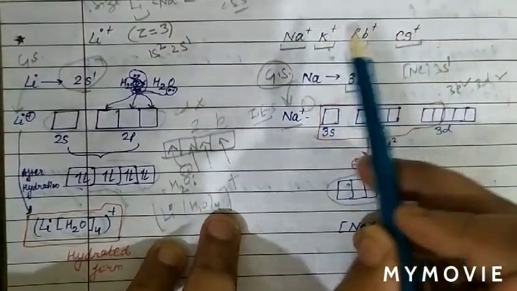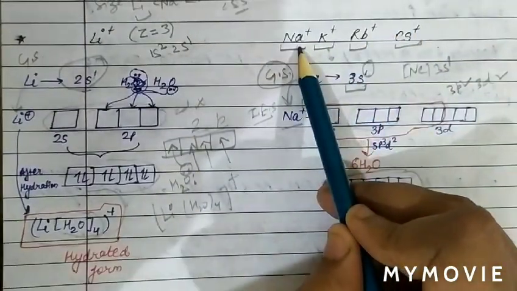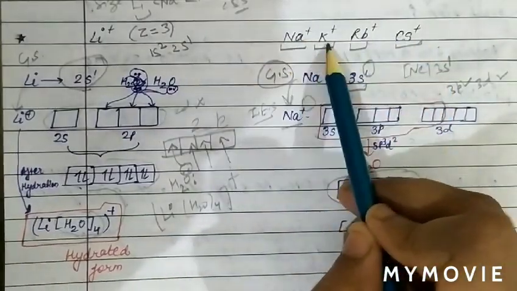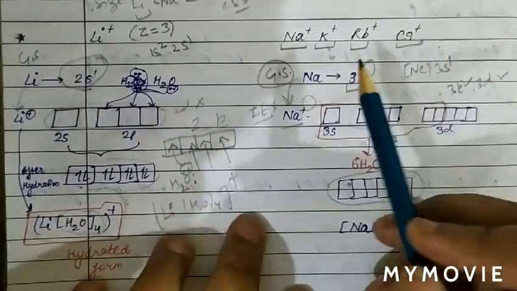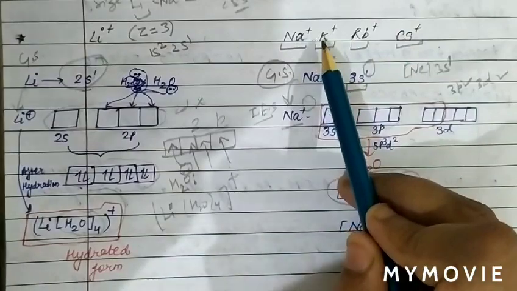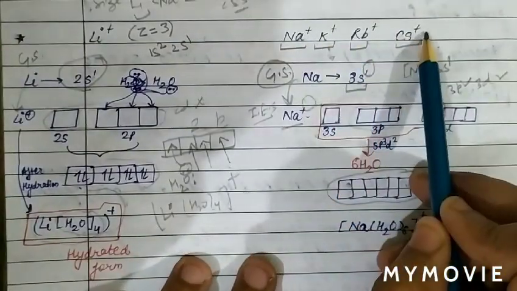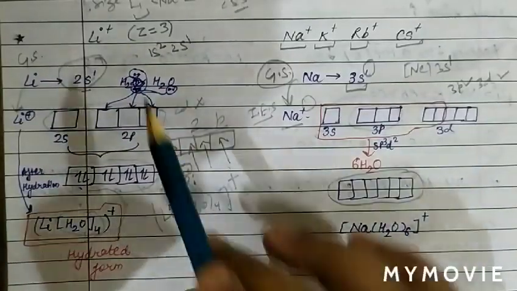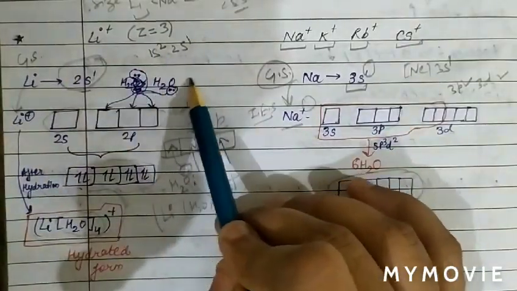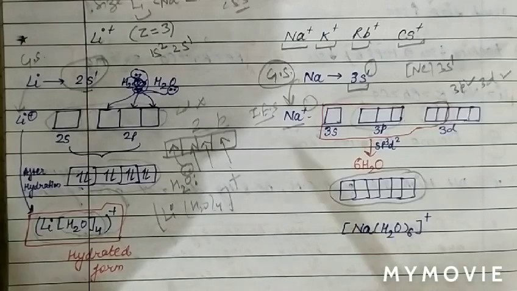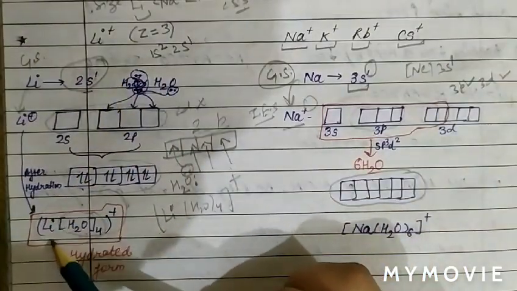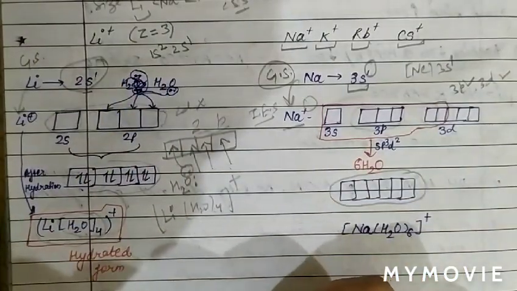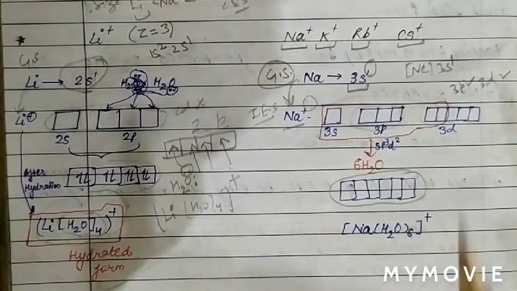Now we can see how many water molecules can attach to these elements, as all these elements will have vacant orbitals 3s, 4s, 5s, 6s, so they can use their vacant orbitals for the formation of bonds. While lithium cannot use a vacant d orbital, because 2d does not exist. Hence the coordination number of lithium is 4 only in this compound, and this is the hydrated form of lithium.